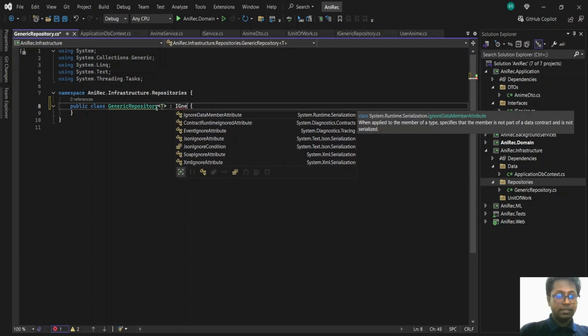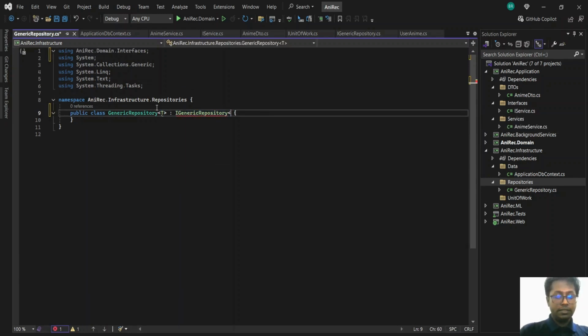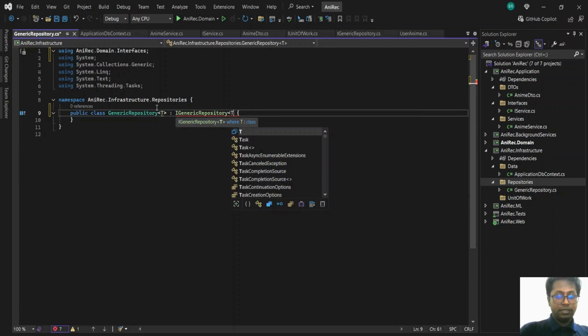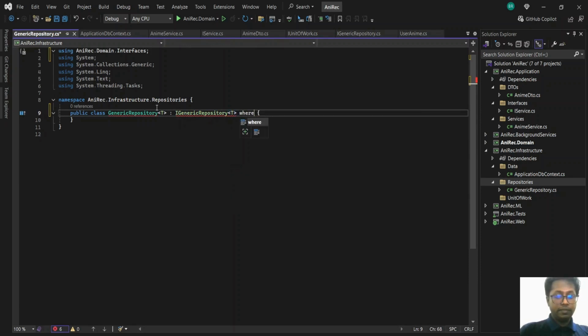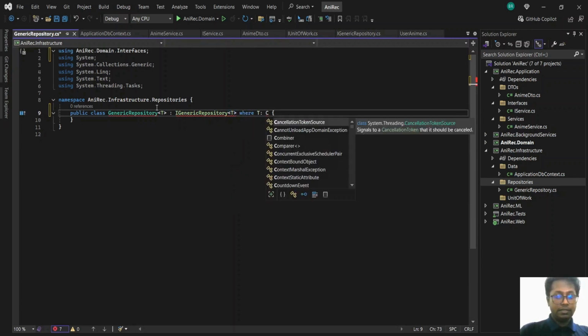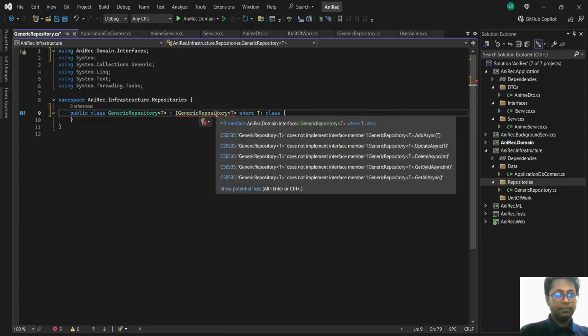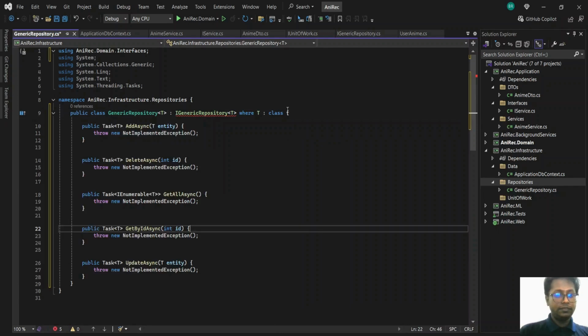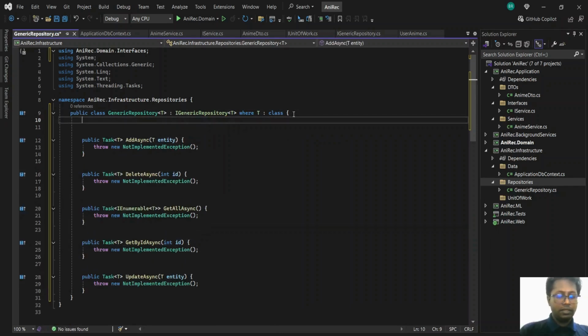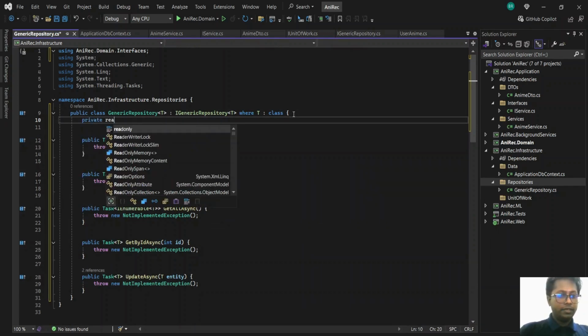Generic, yeah, okay. Be the T, where T is a class. Okay, so we'll implement these things. We'll just create a read-only application DB context here.